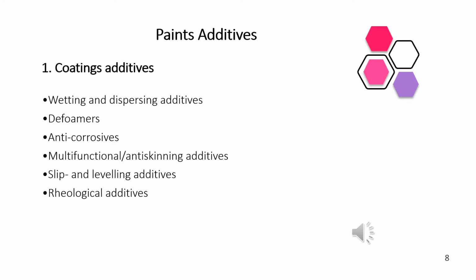So, what is the role of using these types of additives? These additives are used to enhance the inherent properties of the resins, and these additives work as emulsifiers, anti-corrosive, wetting and dispersing agents, etc.